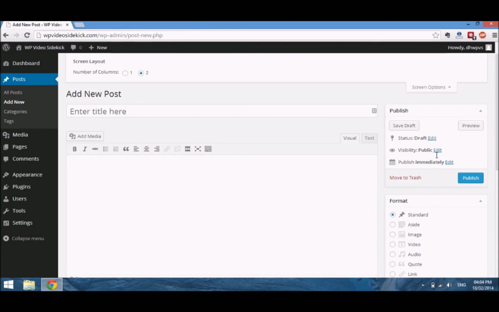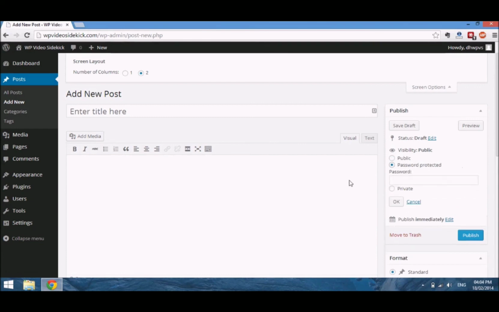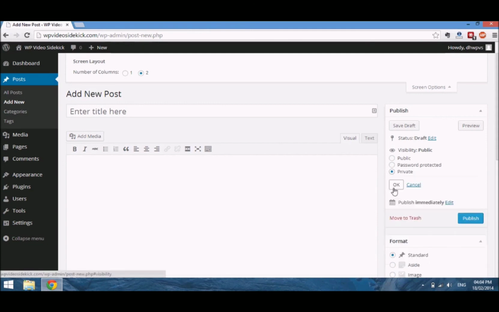but you do have the option to select the post as password protected, where everyone will be able to see the post, but they will be prompted to enter a password to actually see the content. Another option is the private option, which no one will be able to see at all except for your logged in users which you have granted access to, such as your admin and editors.